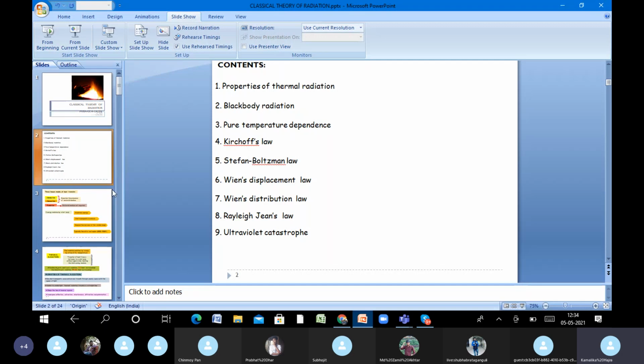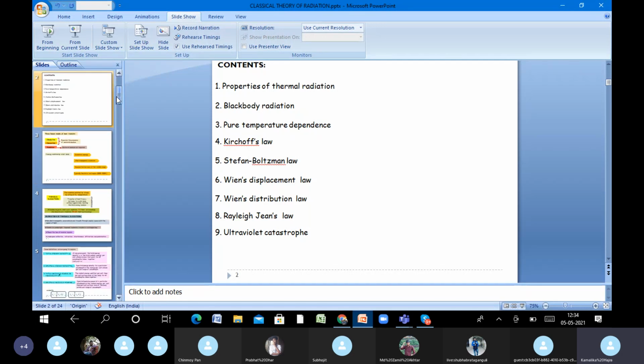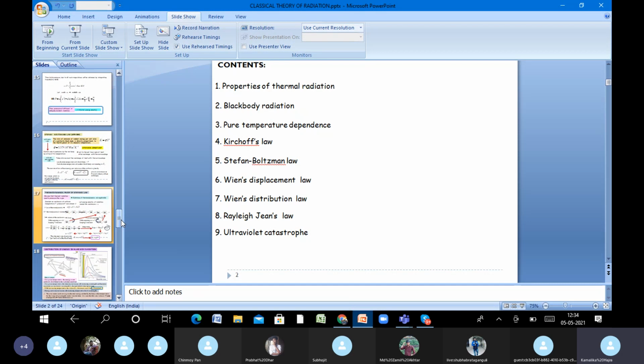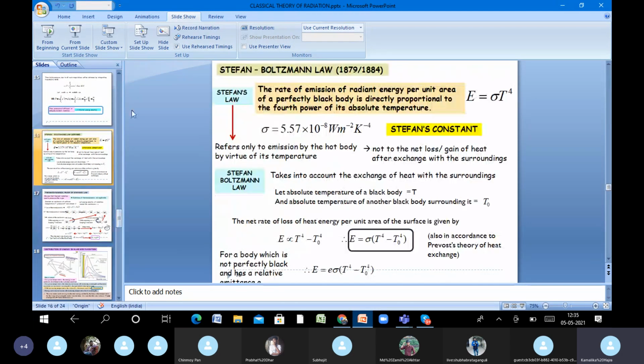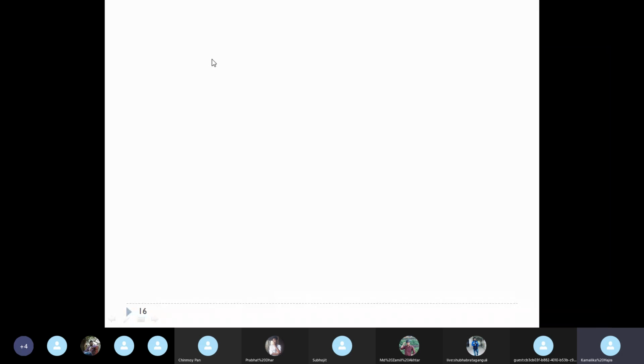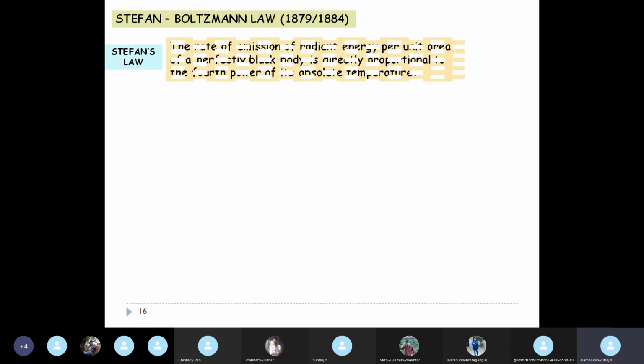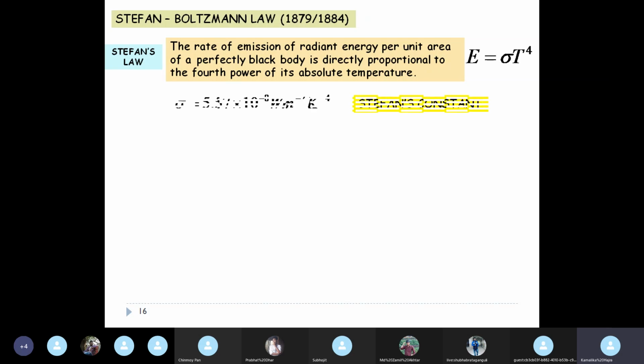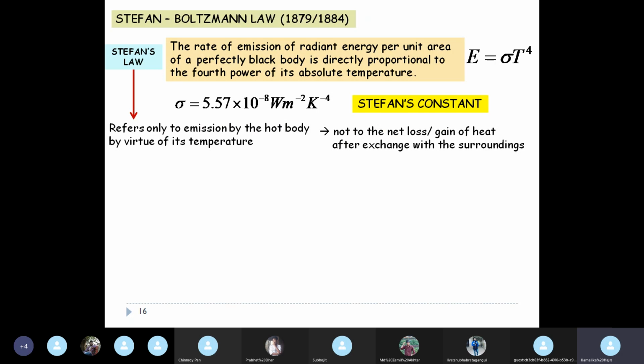analysis of thermal radiation. So we had discussed up to Stefan's law, which is a proven law and followed by most of the black bodies, perfect and imperfect. So we said that Stefan's law alone said only about the emission of radiation. It did not say anything about the exchange of radiation between the object and the environment. This is Stefan's law. Okay, and then came Stefan Boltzmann law.